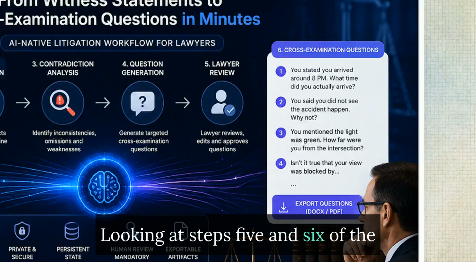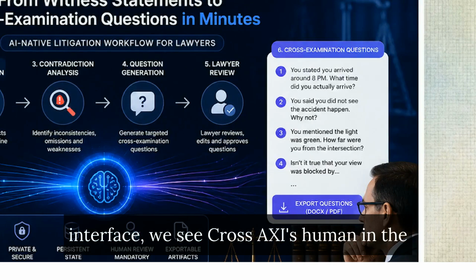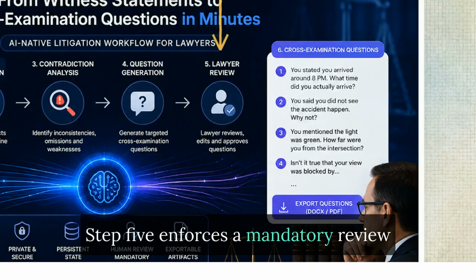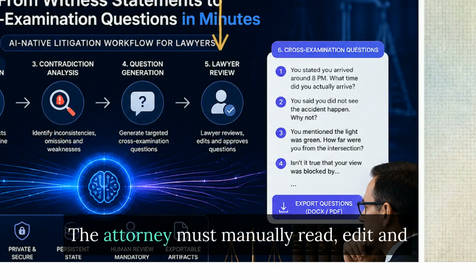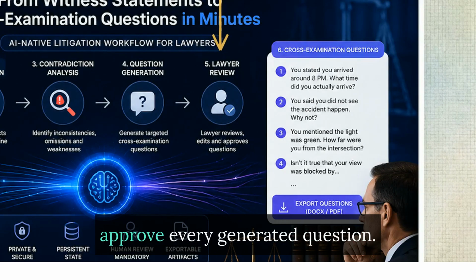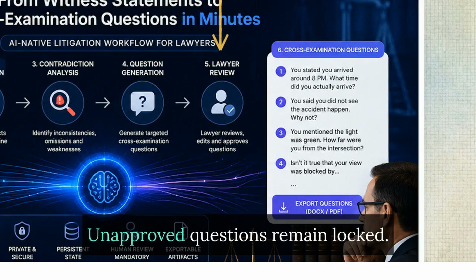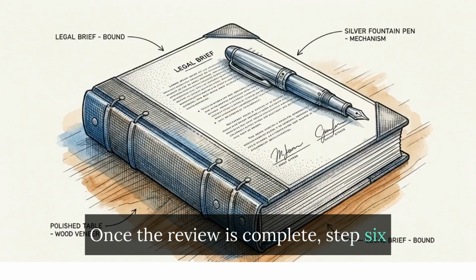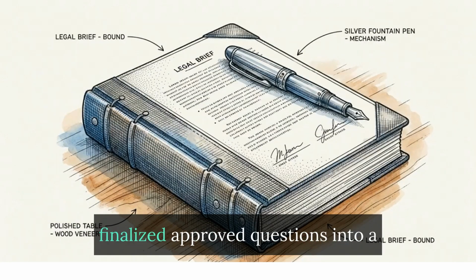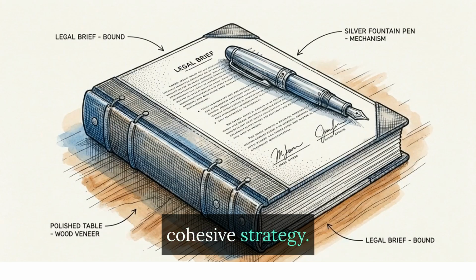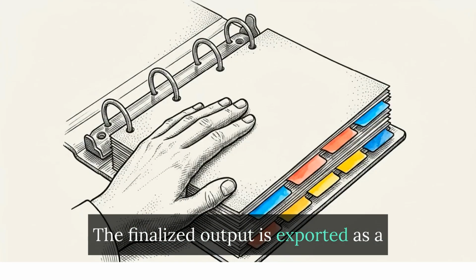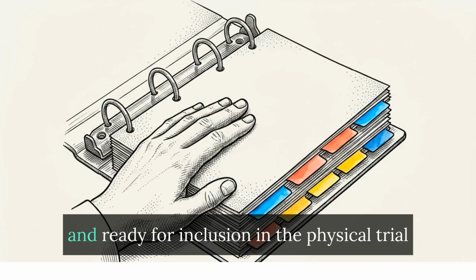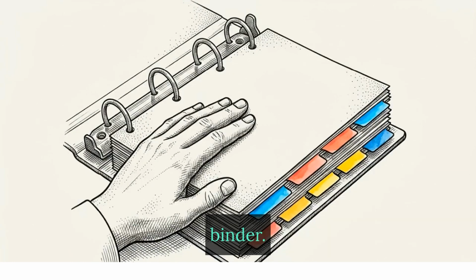Looking at steps 5 and 6 of the interface, we see CrossEx AI's human-in-the-loop architecture. Step 5 enforces a mandatory review protocol. The attorney must manually read, edit, and approve every generated question. Unapproved questions remain locked. Once the review is complete, Step 6 allows the attorney to compile the finalized approved questions into a cohesive strategy. The finalized output is exported as a usable DOCX or PDF artifact, formatted and ready for inclusion in the physical trial binder.